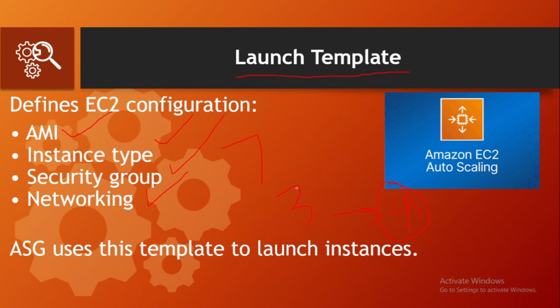For example, if these three instances are running Nginx, we need to make sure that the other instance which comes from the auto scaling group will have the same properties as these 3 instances. So that is why we use a launch template. Auto scaling group launches these instances from a launch template. So launch templates act as a blueprint, and the auto scaling group uses it to create identical instances. This is what I'm trying to explain.